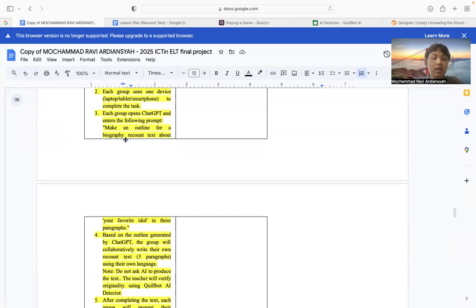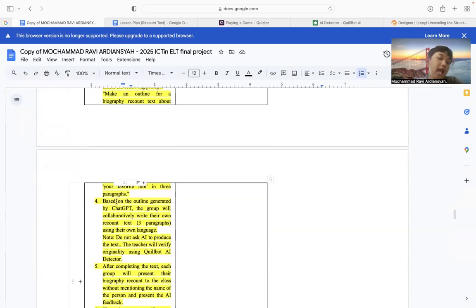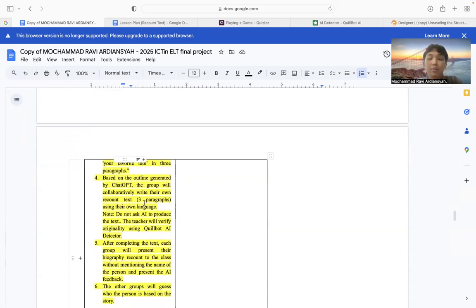I want to make sure that you really use this prompt, because if you just type make an outline for a text, blah blah blah, it will be different, since the text we focus on is biography. So make sure the students use the real prompt. And then after that, the group will collaboratively write the text in 3 paragraphs using their own language, because I will check using an AI detector.